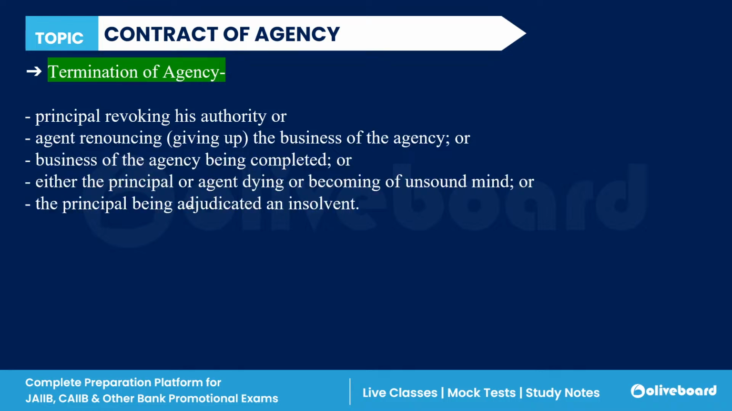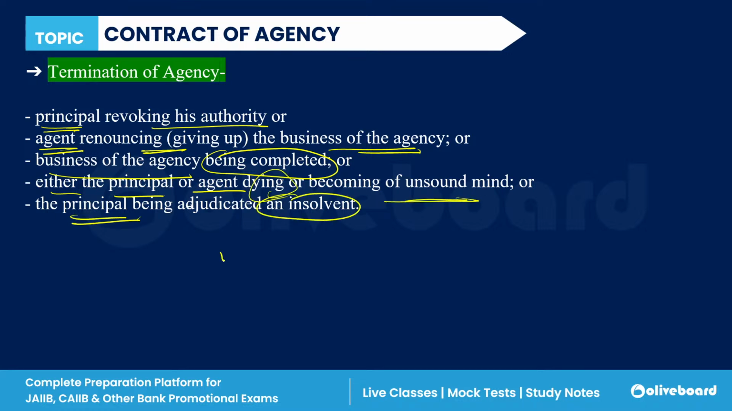If we talk about the termination of agency, in which cases is the agency terminated? First of all, the principal himself or herself revokes the authority. Second, the agent renounces, giving up the business of the agency. Third, the business of the agency is completed. Fourth, either the principal or the agent dies or becomes of unsound mind, or the principal becomes insolvent. In all these cases, there is termination of the agency.